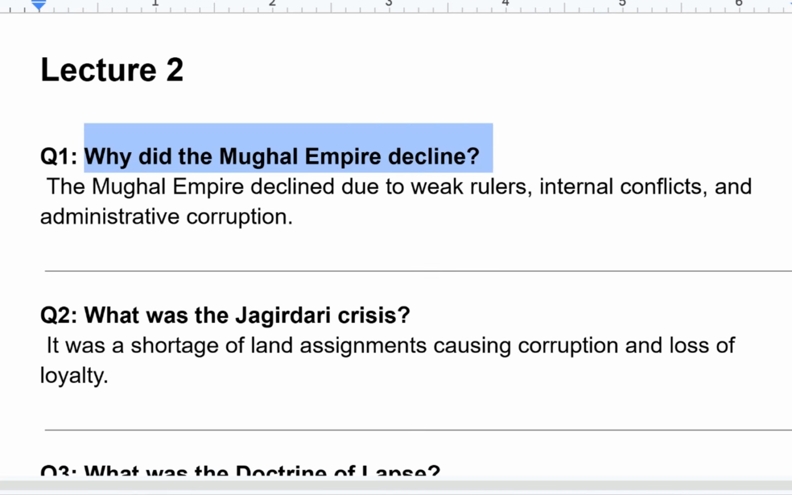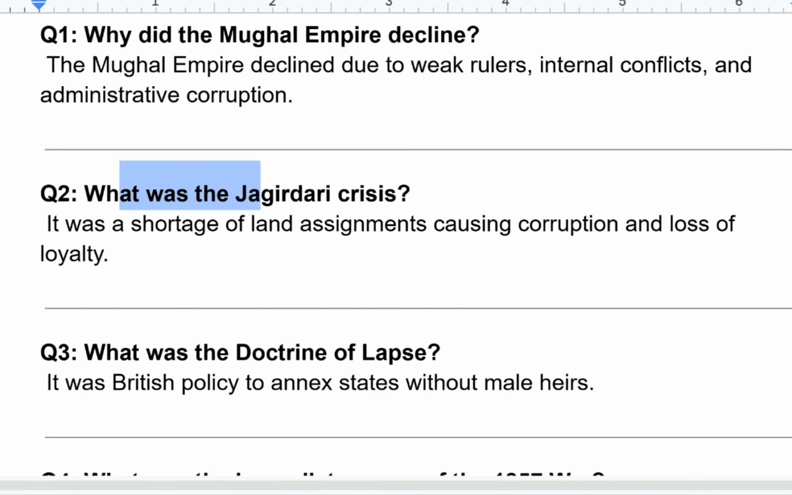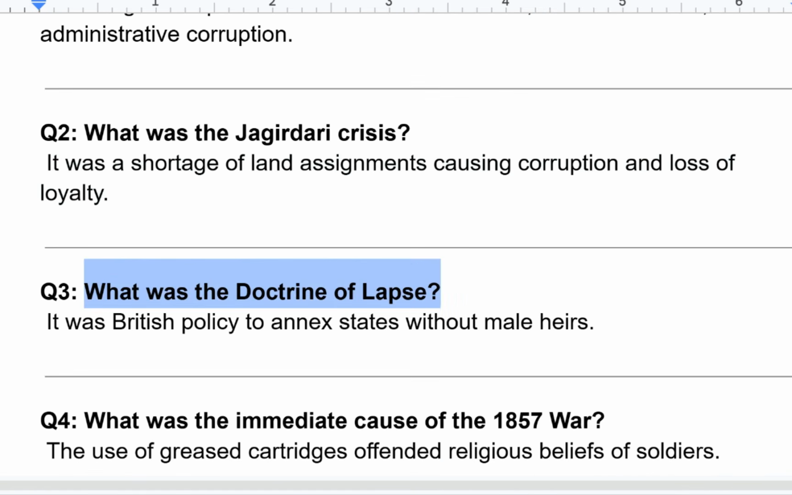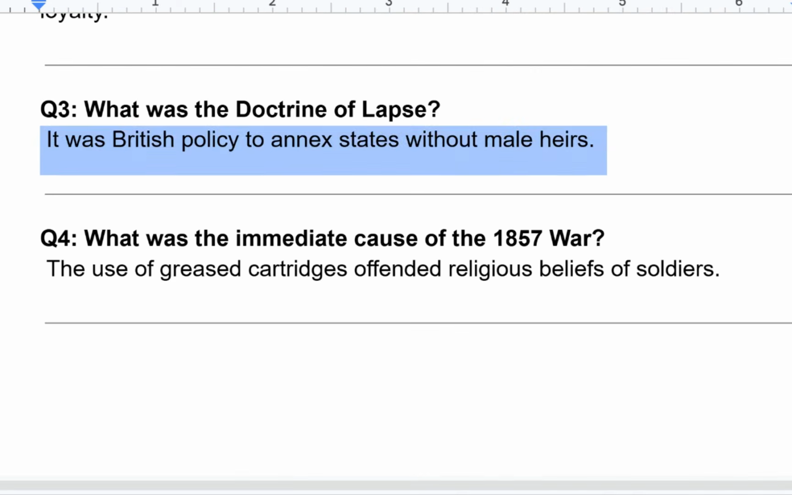Why did the Mughal Empire decline? The Mughal Empire declined due to weak rulers, internal conflicts, and administrative corruption. What was the Jagirdari crisis? It was a shortage of land assignments causing corruption and loss of loyalty. What was the doctrine of lapse? It was British policy to annex states without male heirs.